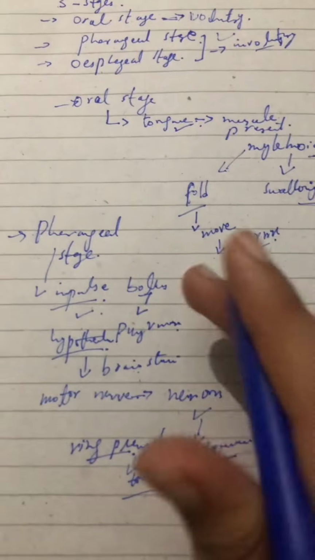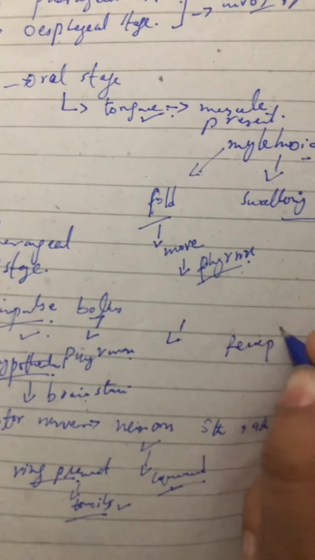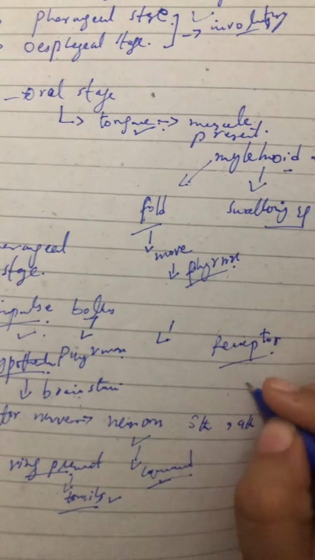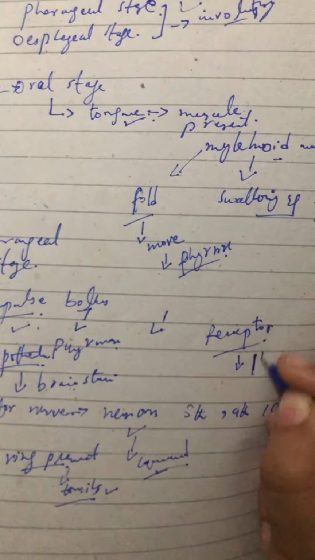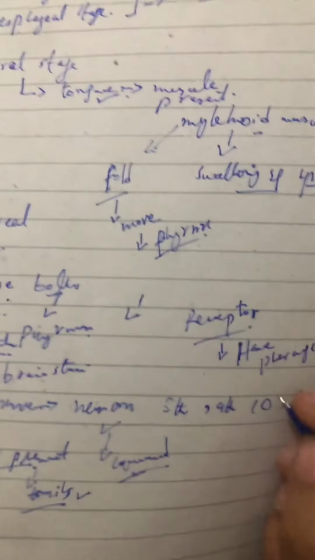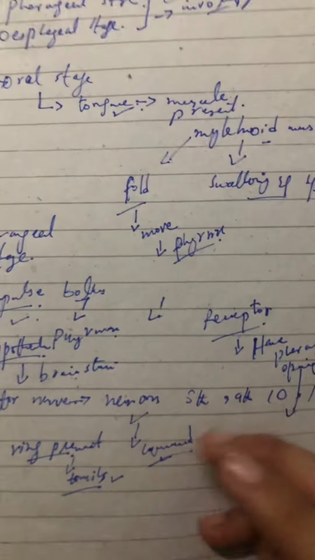When the impulse is generated, the motor neurons bring the command. In the pharynx, special receptors are present at the pharyngeal opening. Now what is this pharyngeal opening?